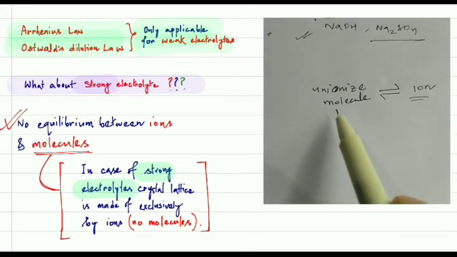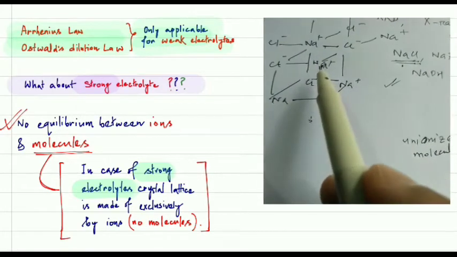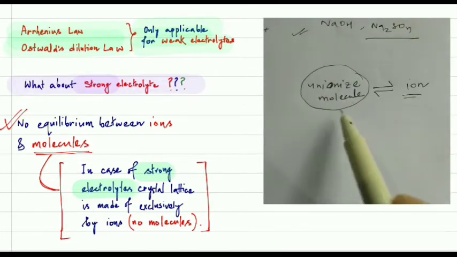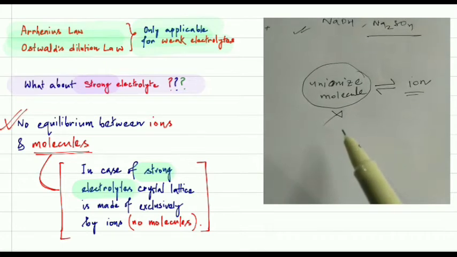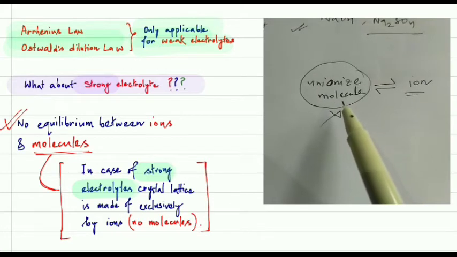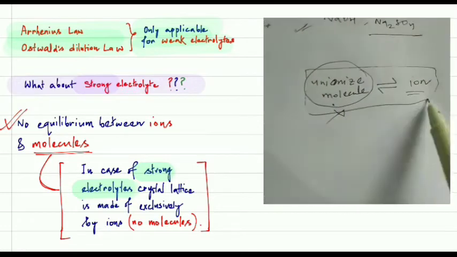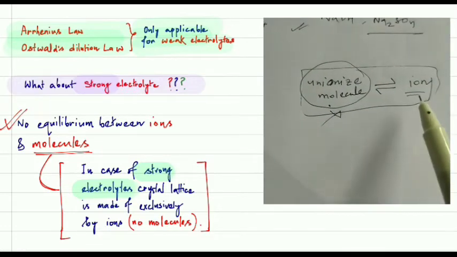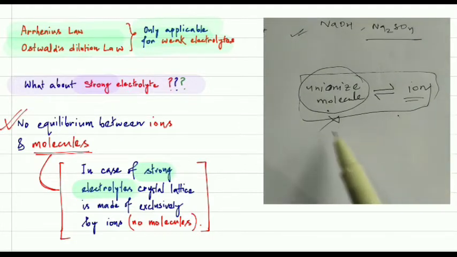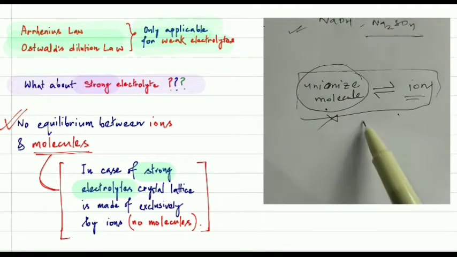But since there are no molecules existing in the crystal, how can we write unionized molecules? We cannot write unionized molecules. If there are no ionized molecules, then how can we write these reactions? We cannot write them. That's why we cannot use the Arrhenius theory to understand strong electrolytes.